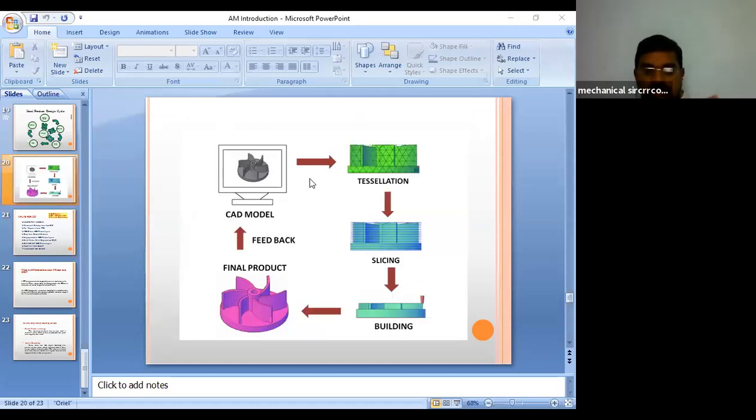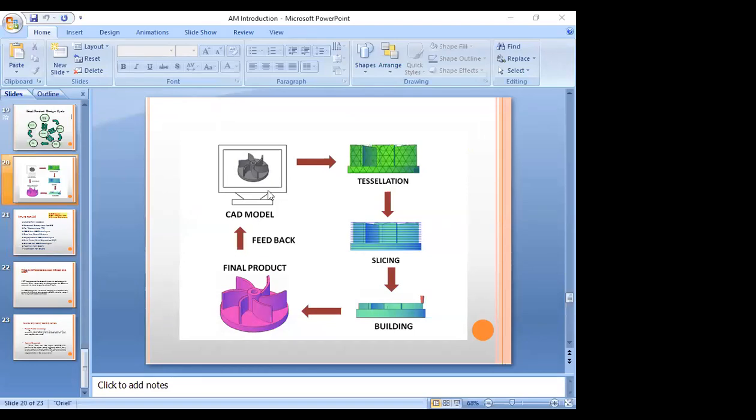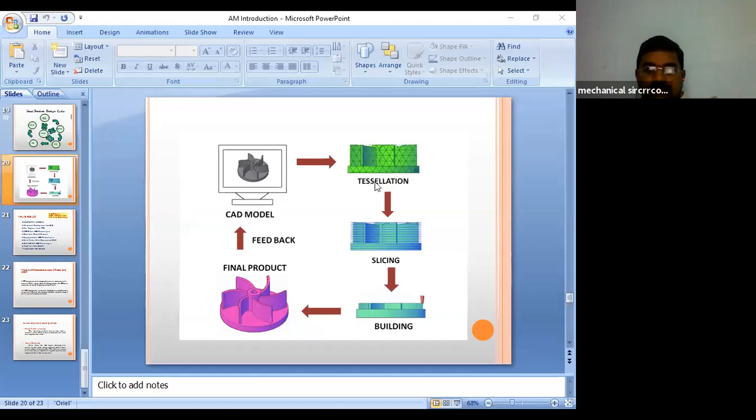Okay, here, step by step. First, we have to generate the CAD model in computer software. Next is tessellation. Tessellation is creating STL files, the standard triangular language. The CAD model is converted into STL language. Later the slicing process is carried out. Slicing means we slice the component into horizontal layers.